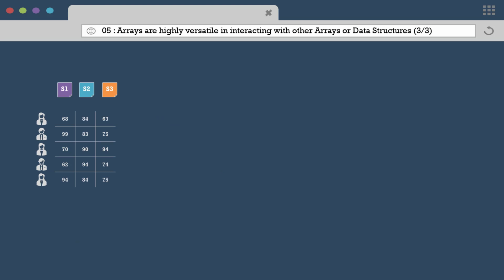In this last example, I will demonstrate how easily an array can interact with a list. Here we use the previous example of student scores in 3 subjects. And similar to earlier, we want to give grace marks to students, but this time we want to give different grace marks depending on the subject. So for subject 1, the grace marks is 1, for subject 2 it is 3, and for subject 3 it is 5.